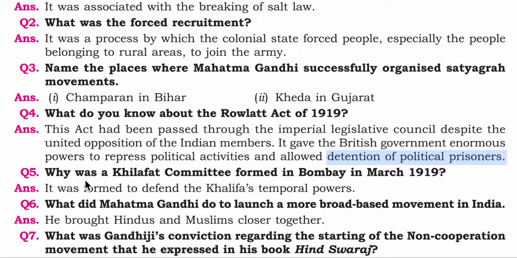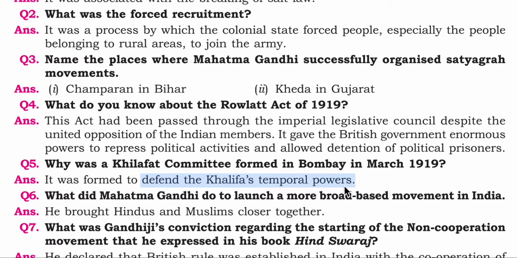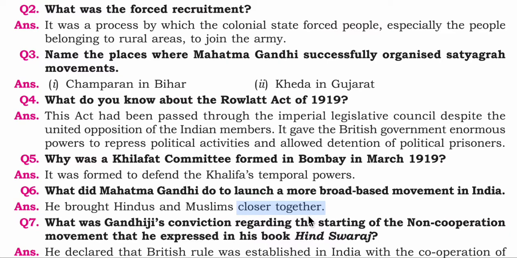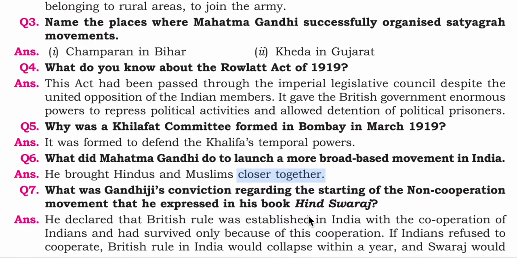Question number 5. Why was a Khilafat Committee formed in Bombay in March 1919? Answer: it was formed to defend the Khalifa's temporal powers. Okay. Now the sixth question. What did Mahatma Gandhi do to launch a more broad-based movement in India? Answer: he brought Hindus and Muslims closer together. Okay. All these answers have been designed keeping in mind that you're answering for a short answer, like a 2 marker or 1 mark question. Okay.